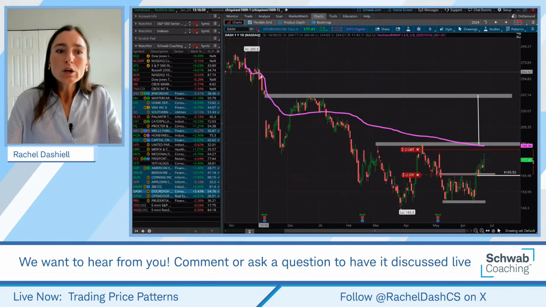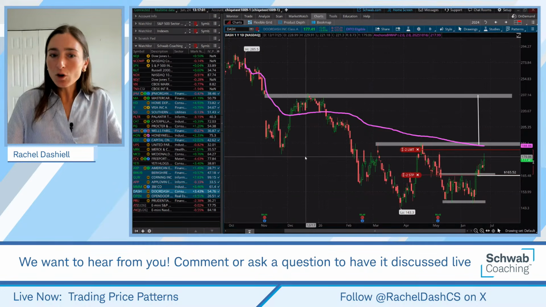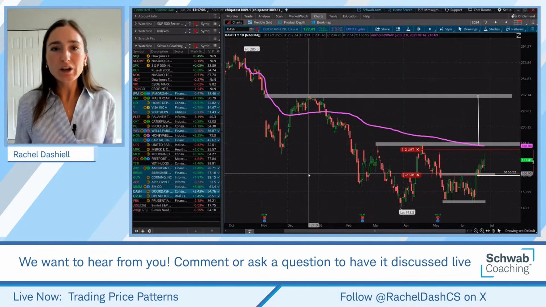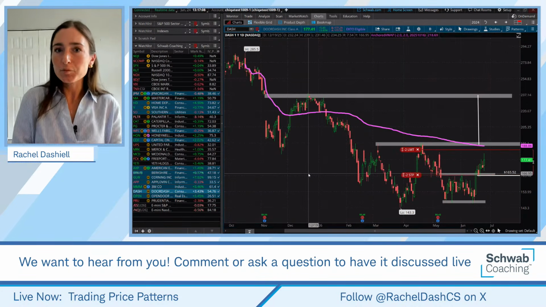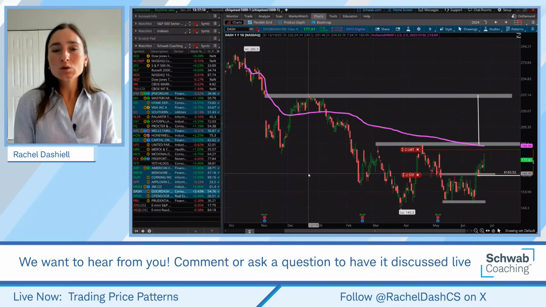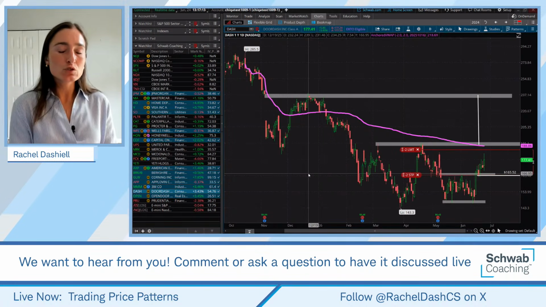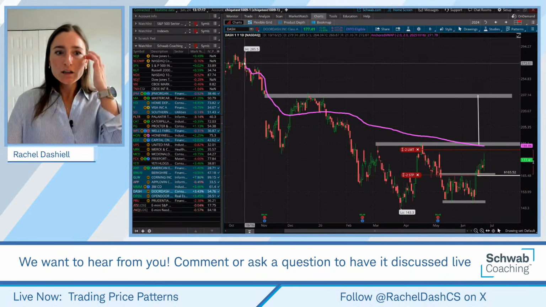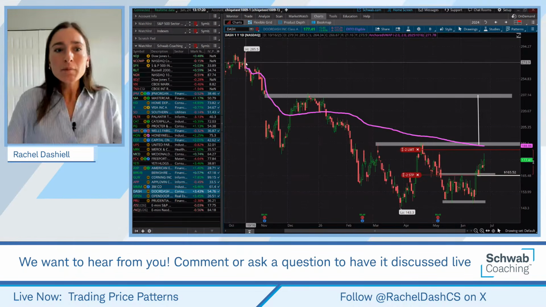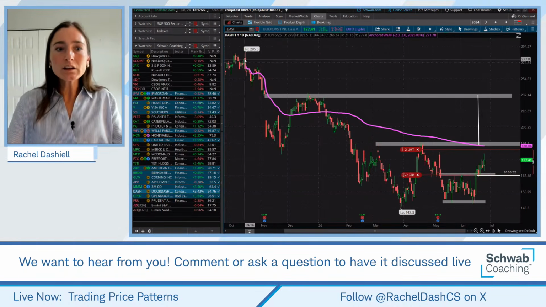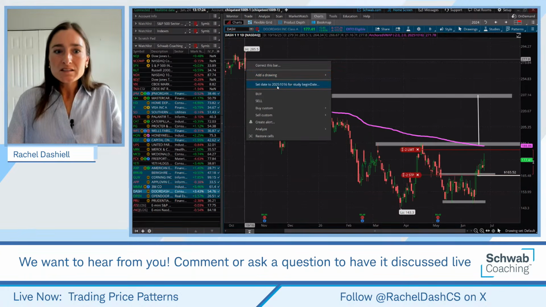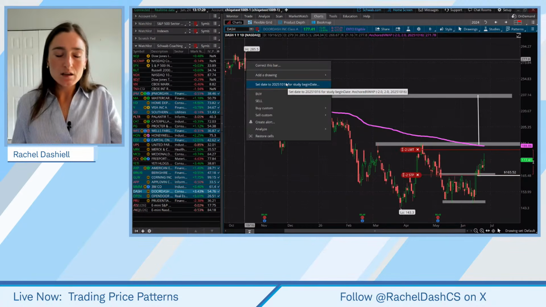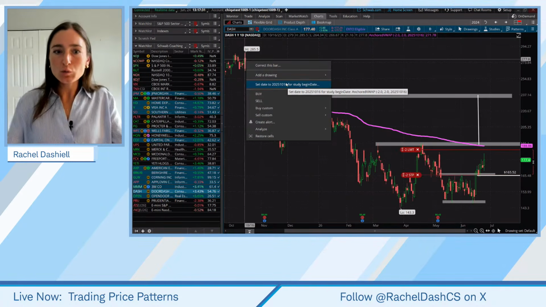And so with the anchored VWAP, it's just like a volume weighted average price, but instead of recalculating every day like a volume weighted average price, it anchors it to one point. And so what traders do is they use these anchored VWAPs and they anchor it to pivot highs or pivot lows. Specifically in this case, I anchored it to the all-time highs, and I did this just by right-clicking on the candle and by setting the date too. And that's all you have to do on the anchored VWAP. And again, this is a study that's already built into the platform.